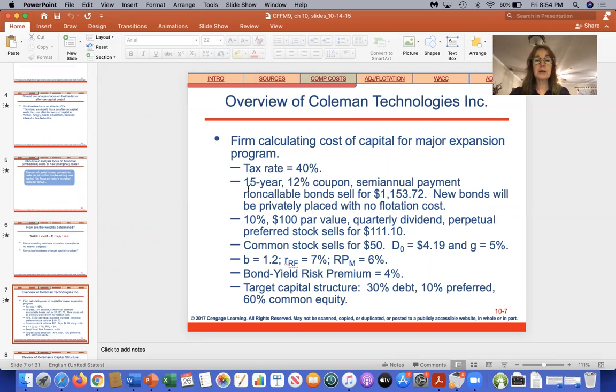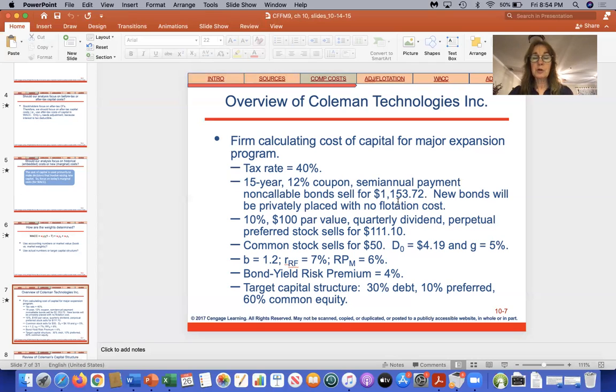So it's telling us that they issued a 15-year 12% coupon bond, making semi-annual payments. The current price is $1,153.72. And there are no flotation costs. We're going to just eliminate those for simplicity's sake. So we're going to solve for the interest rate here.